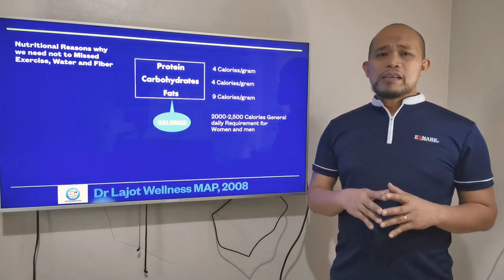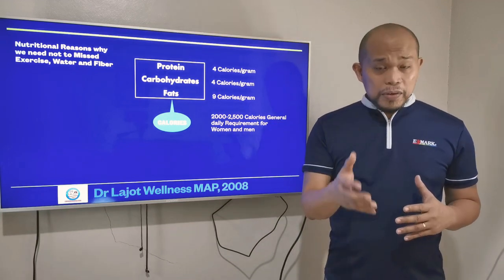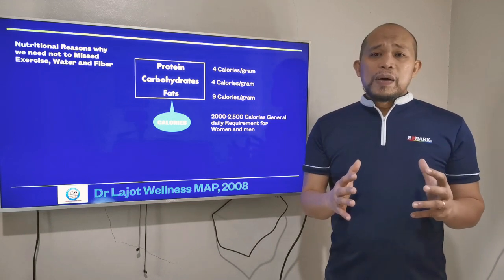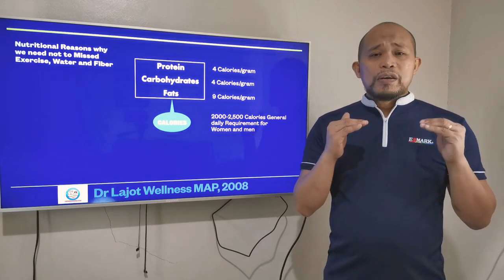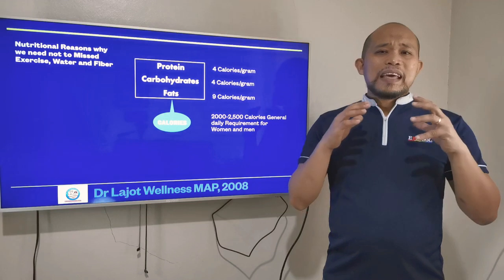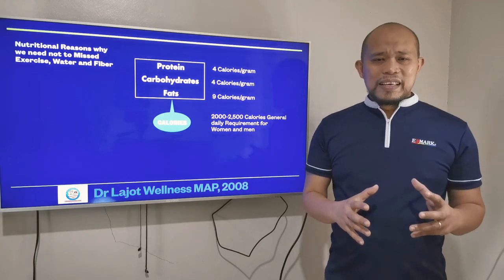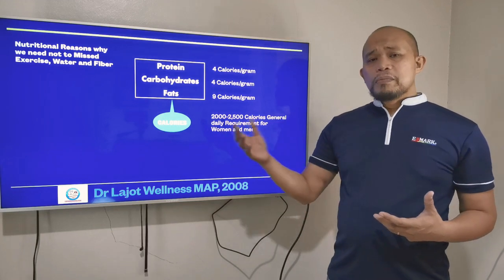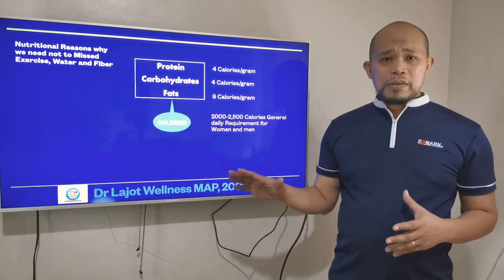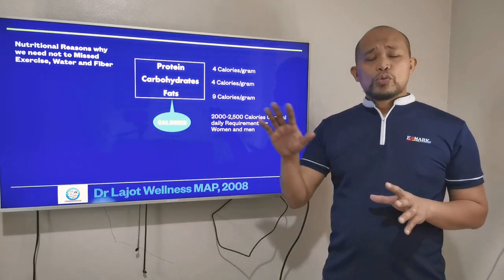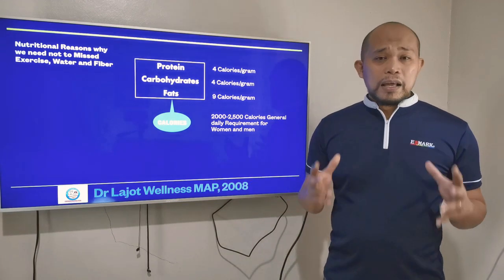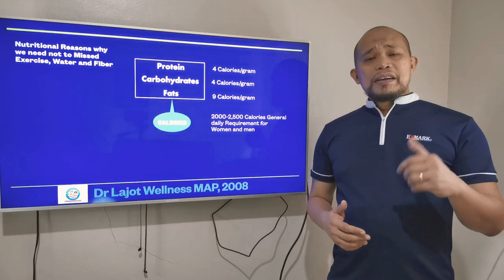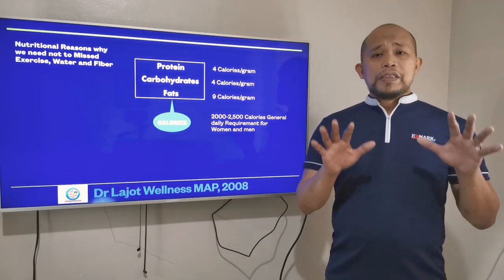So in this presentation, maybe this will give you the knowledge to limit your food intake and have a balanced diet. Why? Because we need food, but we are limiting calories to 2,000 to 2,500 calories. Now, calories are not used because of these reasons.